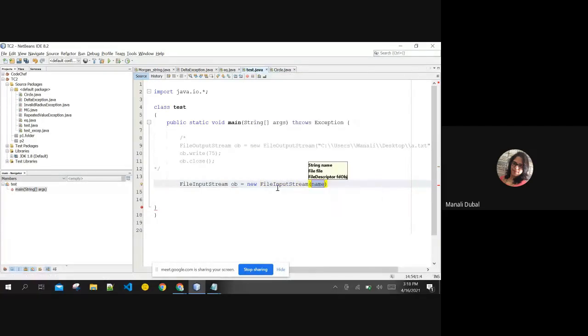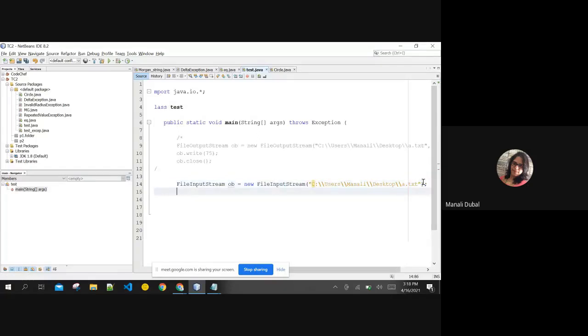I can use the string name over here. As you are not appending the data here, there is no requirement of mentioning true or false. You are simply reading the data, you are not writing it, so append is not required over here. I'm simply mentioning the name of the file, the same file that we have written right now, and I simply want to read the same file.